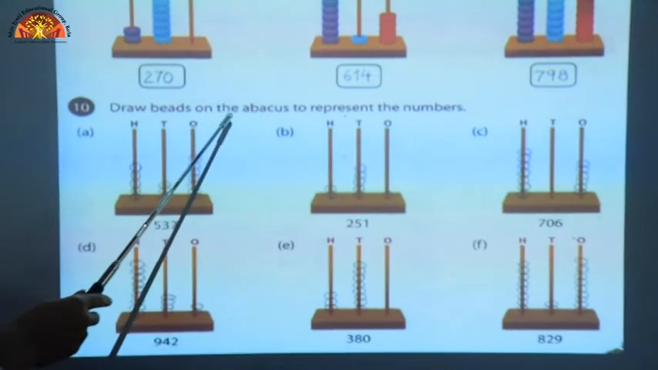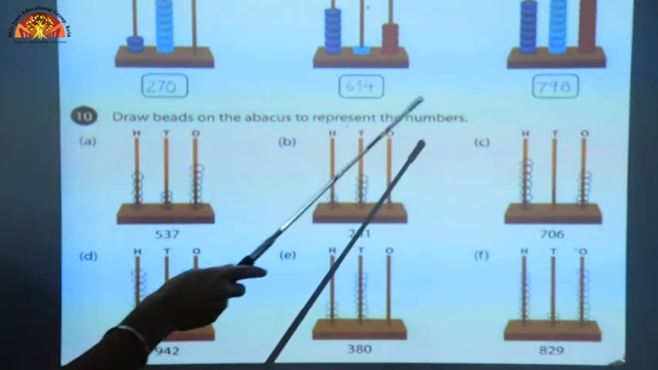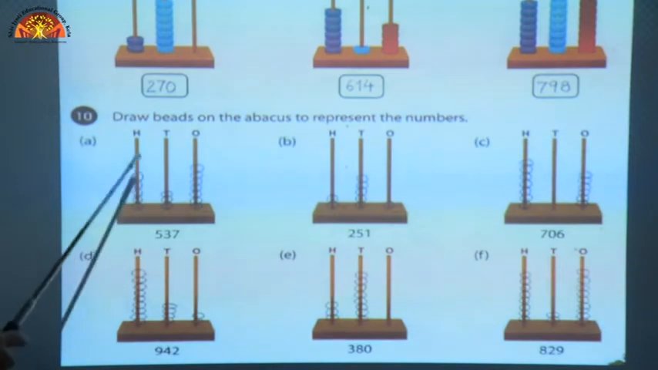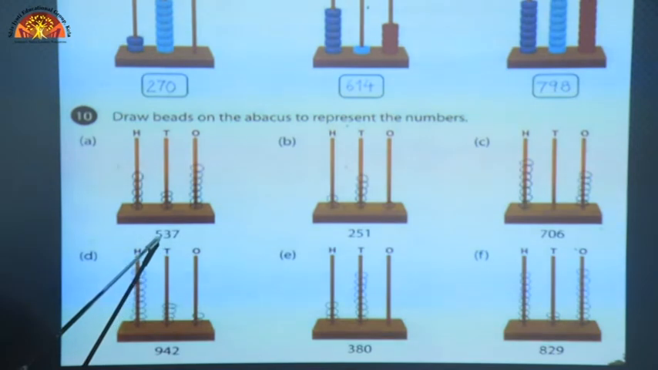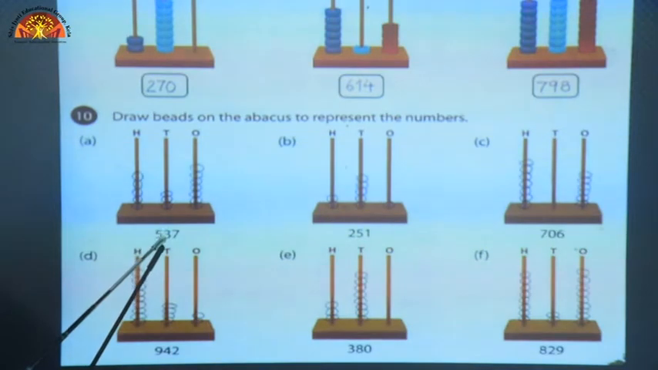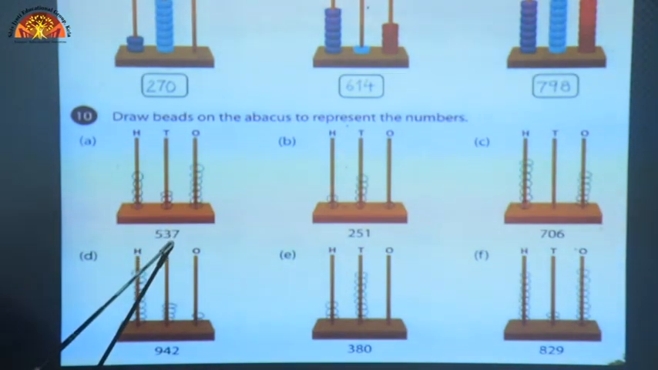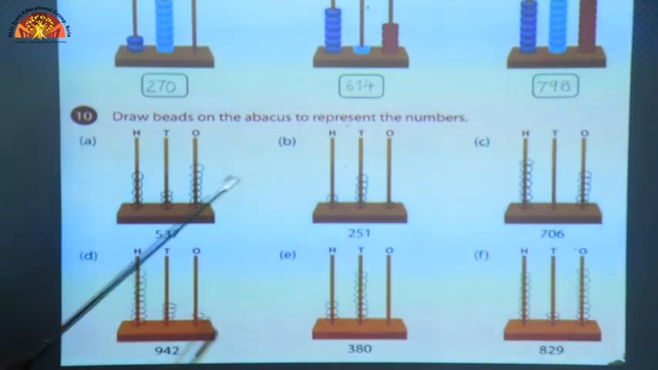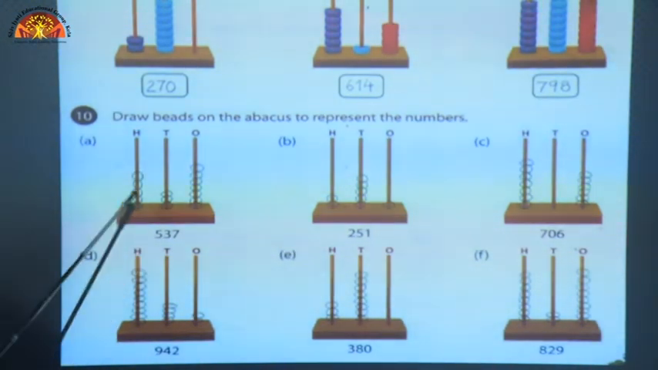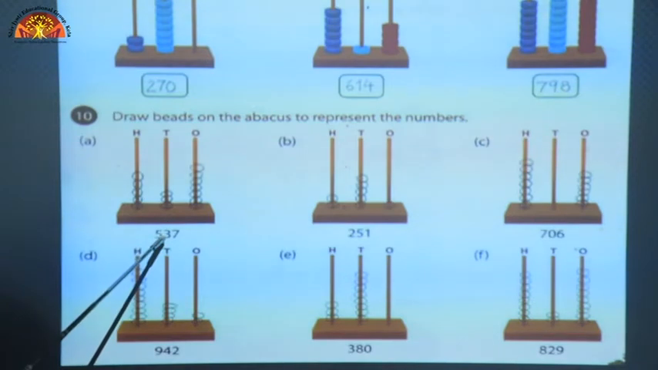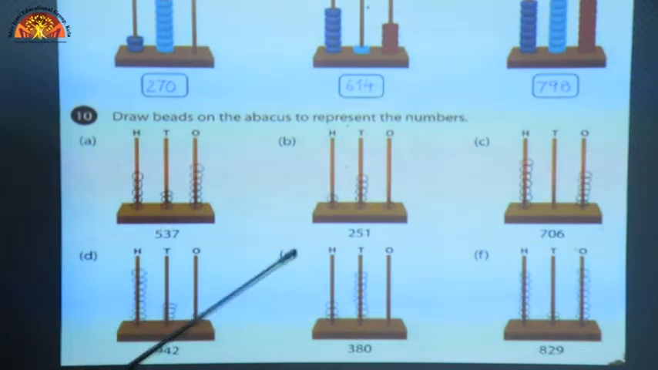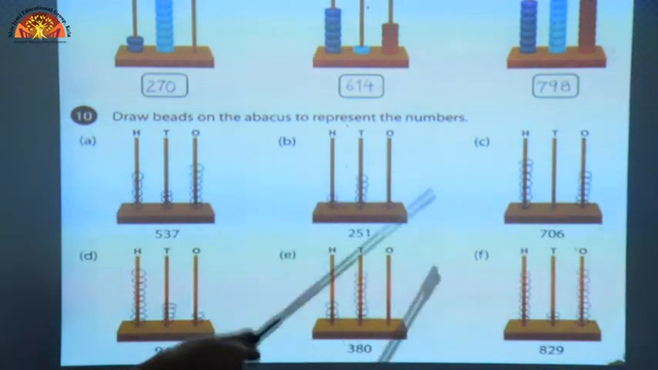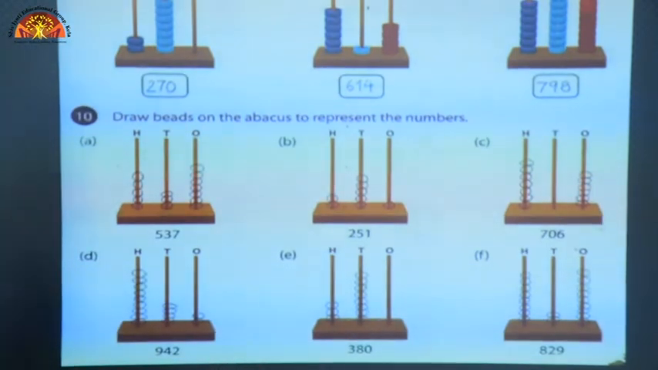Question number 10. Draw beads on the abacus to represent the numbers. Children, here the abacus is blank and you have to draw beads in it. The number given here is 537. Here 5 is at hundreds place, 3 is at tens place and 7 is at ones place. So you have to draw beads according to them. We will draw 5 beads at hundreds place, 3 at tens place and 7 at ones place. I hope you have understood. You can draw the beads in the other abacus according to their numbers.